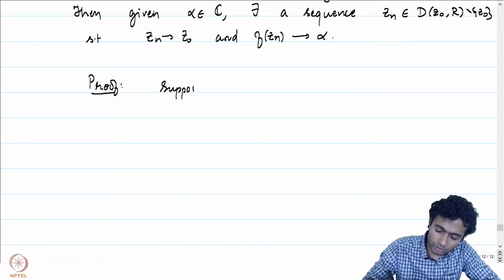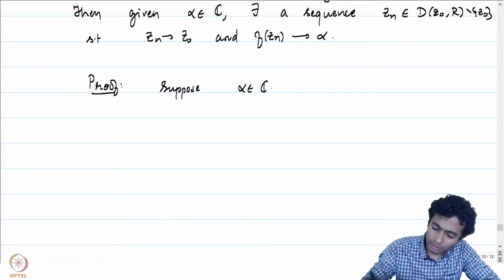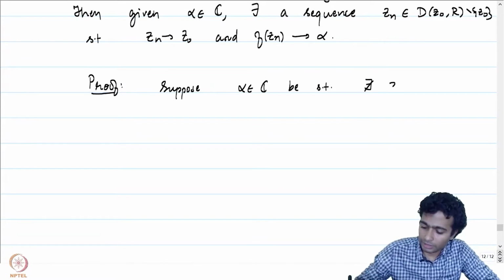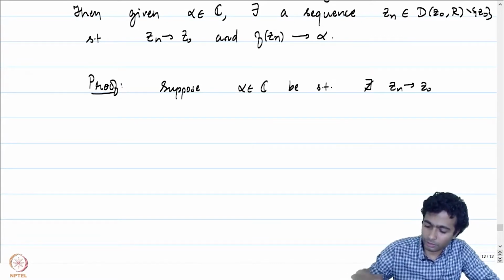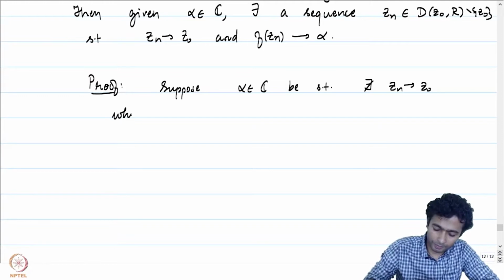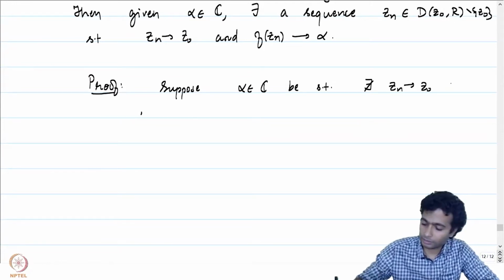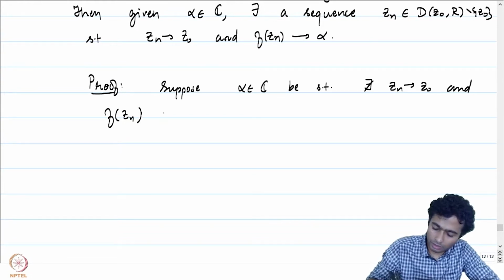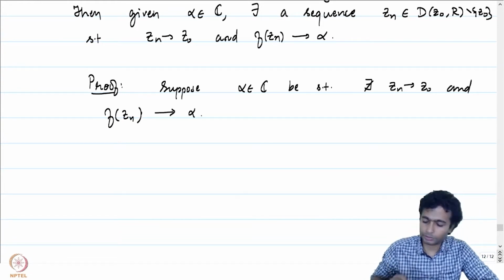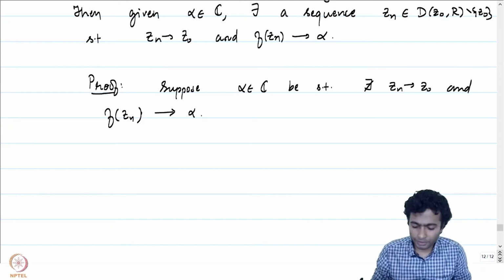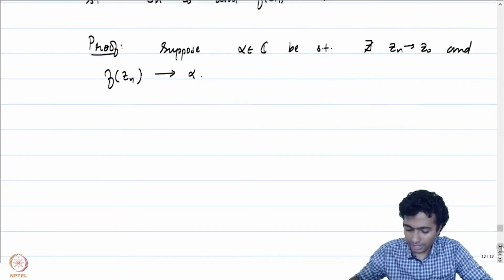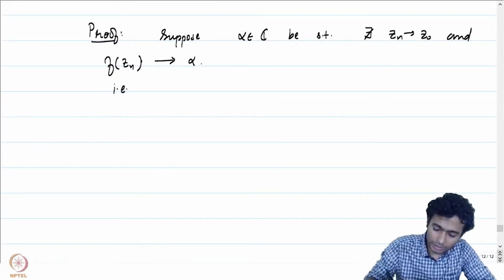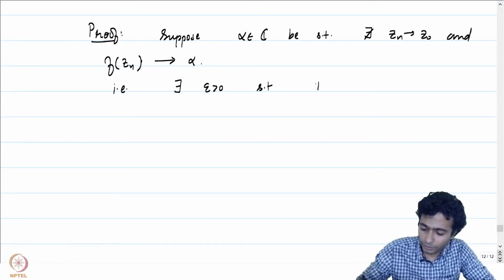Suppose there does not exist any sequence zn converging to z0 such that f of zn converges to alpha. What does that mean? This means that there exists an epsilon positive such that if you look at the disk of